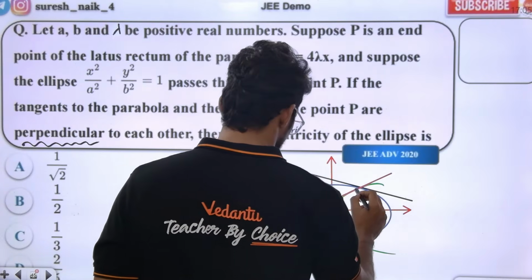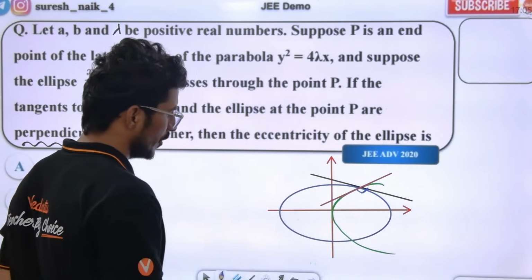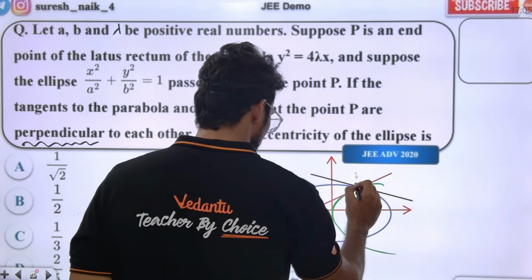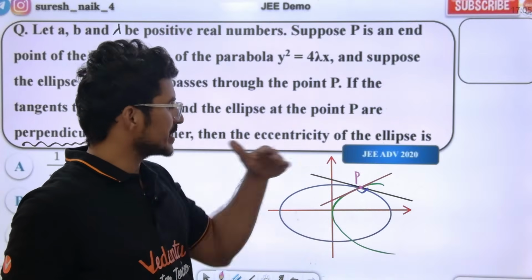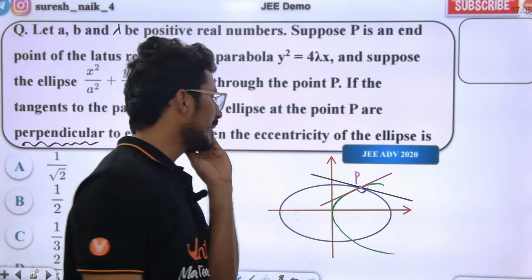These two are perpendicular, basically. They are meeting at what point? Point P. The tangent to the parabola and the tangent to the ellipse are meeting at point P. Can I take point P as something?